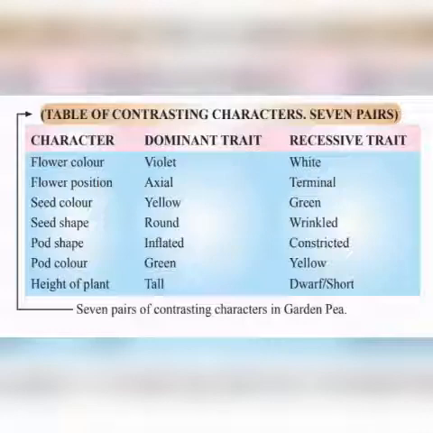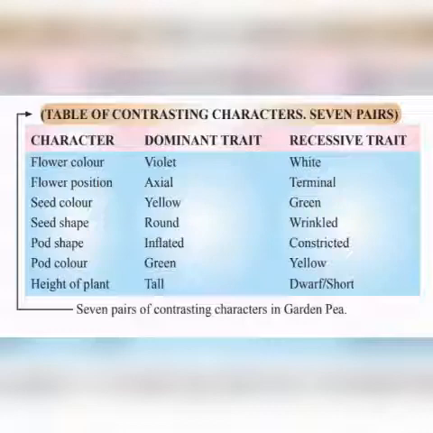Let me represent tall by capital T and short by small t. Let us say maternal is tall, so here you will show it by capital T. And let us say paternal is short, so here you will show it by small t.